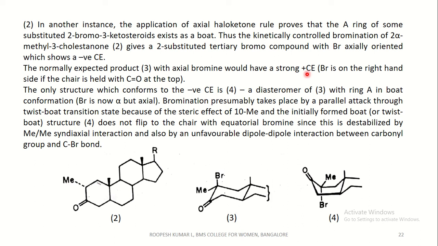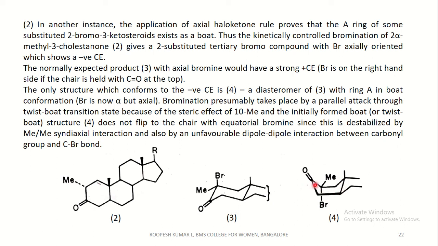The only structure which conforms to the negative Cotton effect is this one, a diastereomer of 3 with ring A, this is ring A, but B and C I haven't written here. So with ring A in the boat conformation, this is the boat conformation, whereas this is in the chair conformation. Bromine is now in the axial alpha position.